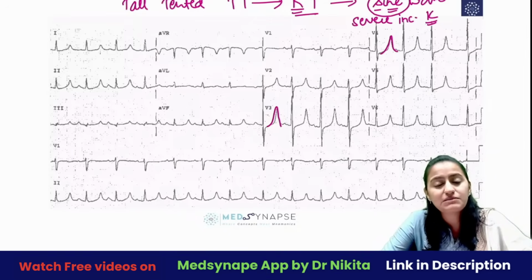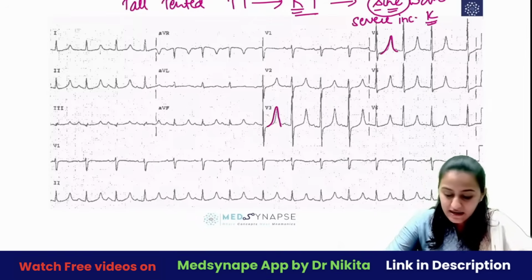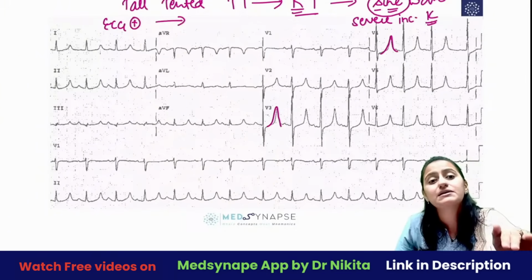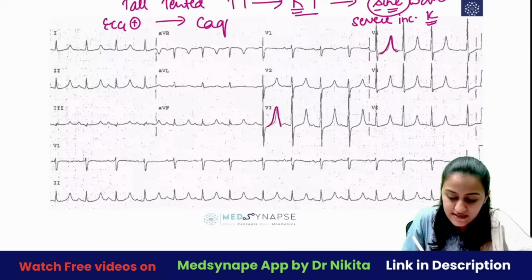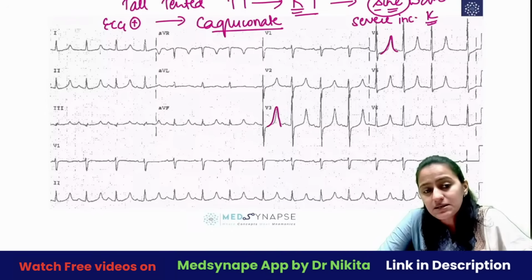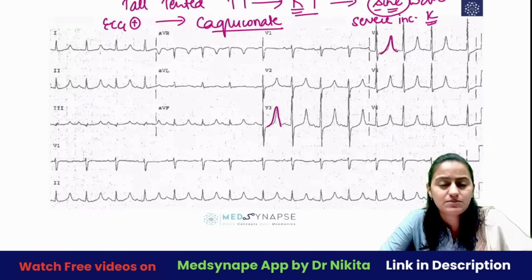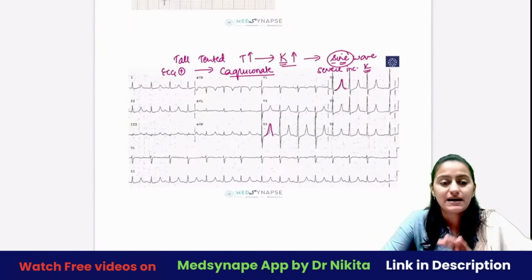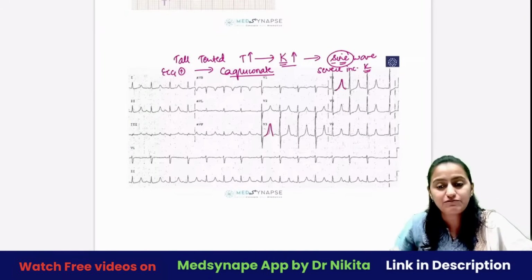What do you use for treatment of hyperkalemia? If there are ECG changes present like this, the first thing is to stabilize the heart. So what do you give to stabilize the heart first is calcium gluconate. It does not decrease the potassium levels, but it stabilizes the heart, reducing arrhythmias. Then you have insulin, salbutamol, and potassium binding resins that are given. So remember, this is the sine wave pattern. This is hyperkalemia and you have tall tented T waves.